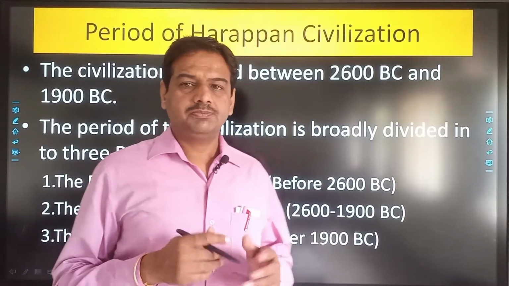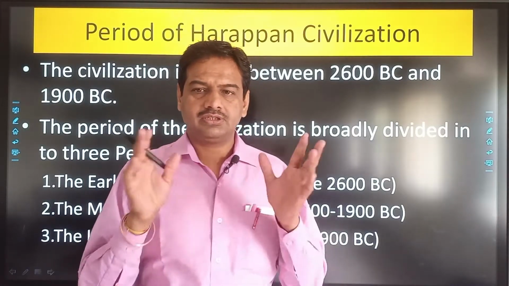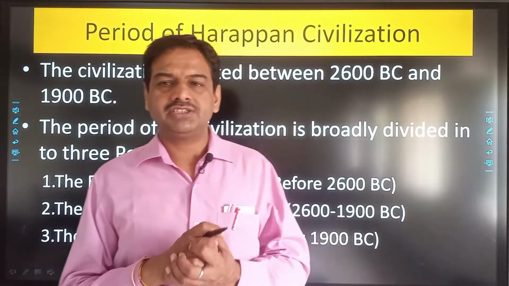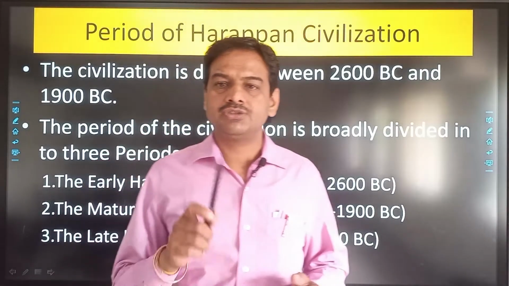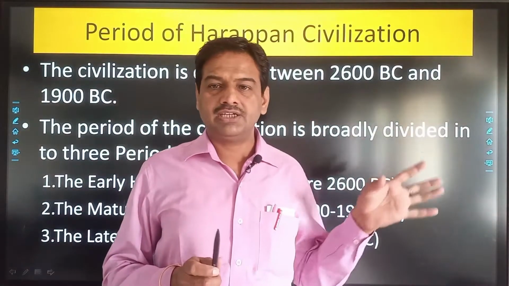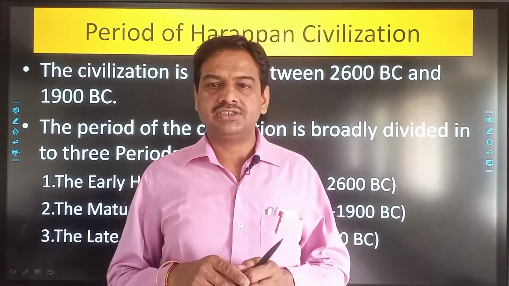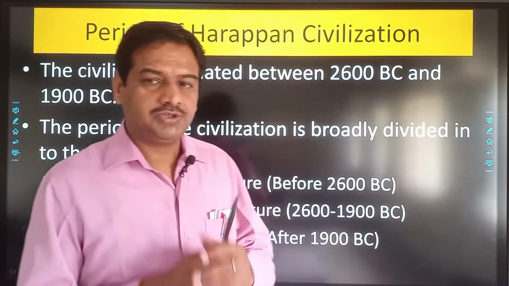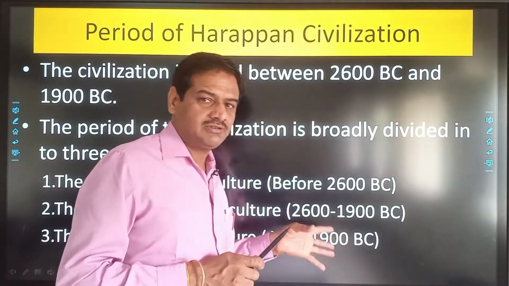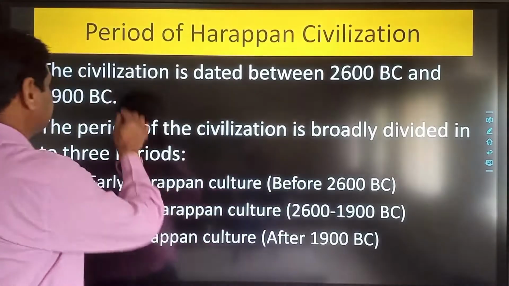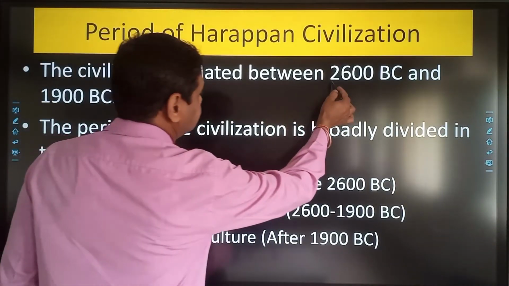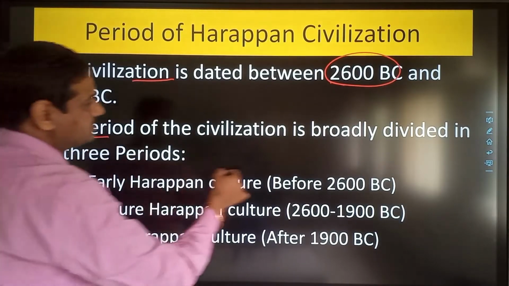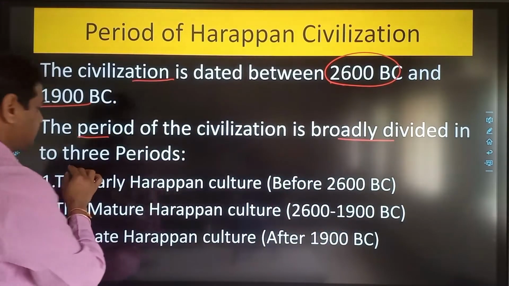Now we will discuss the periods of the Harappan civilization. The periodization was also done, and according to it, the Harappan civilization was divided into three parts: the early Harappan civilization, the mature Harappan civilization, and the late Harappan civilization. The civilization is dated between 2600 BCE and 1900 BCE.